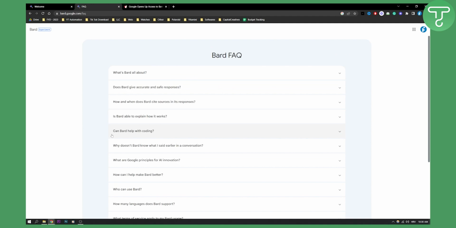So it is a limited chatbot AI. It's not yet as powerful as ChatGPT, but it is something that is kind of like your AI friend, more so than a powerful AI tool overall like ChatGPT. So that's basically it, right? That is some of the features for the Google Bard AI chatbot.